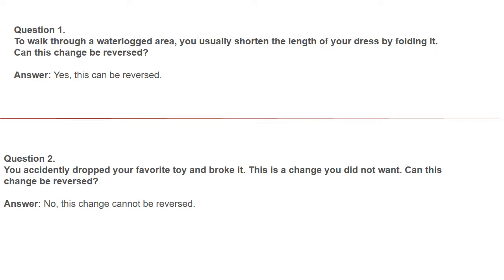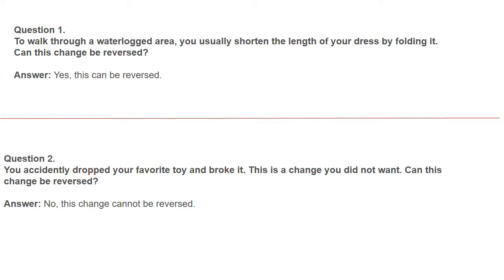Question number 1. To walk through a waterlogged area. Waterlogged means having water, full of water. So, what happened? You usually shorten the length of your dress by folding it. Can this change be reversed? When you are walking through a waterlogged area, especially in the rainy season, you fold your dress, especially your trousers and your pants, so that they do not become dirty. So can that change be reversed? Yes, you can unfold them.